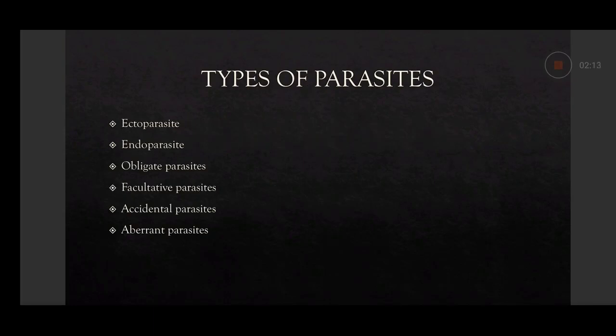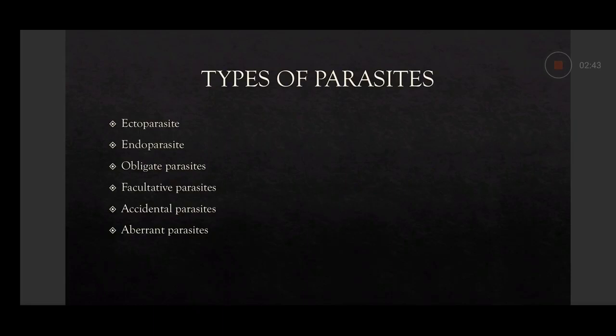What are types of parasites? Types of parasites are, one is ectoparasite. As the name suggests, ectoparasite means that which lives on the external surface of the host. It is named as an ectoparasite. And when an ectoparasite is there on the surface of the host, the term used is infestation due to that ectoparasite.